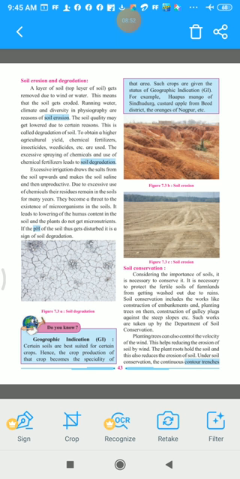Excessive irrigation draws the salts from the soil upwards and makes the soil saline and then unproductive. Also sometimes if you are giving excessive water, excessive means what? More than what is needed. Yes, if we give even more water than needed to the fields, that is called excessive irrigation. What happens due to that? It removes all the salts from the soil. Yes, because more water will carry, it will not remain on the farm, it will drain away the soil.